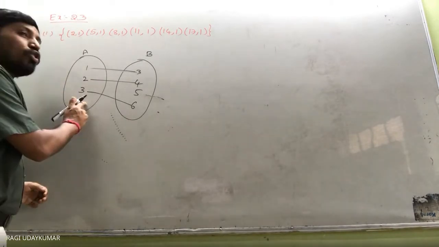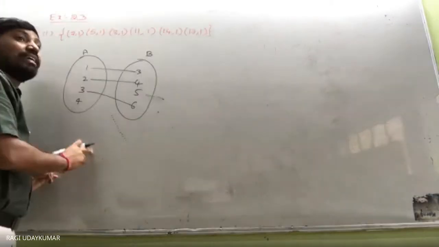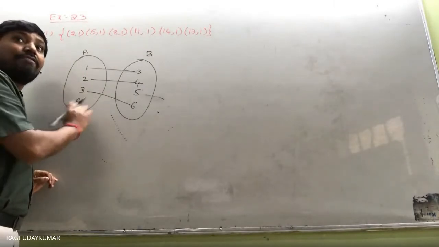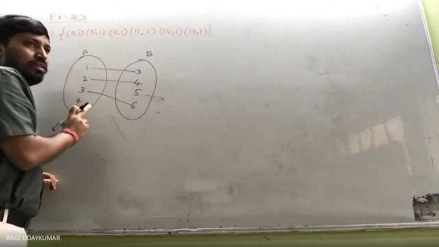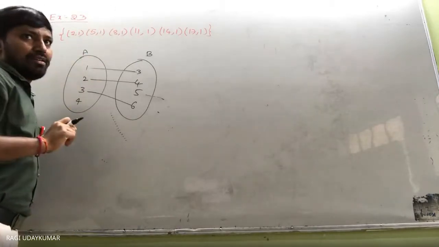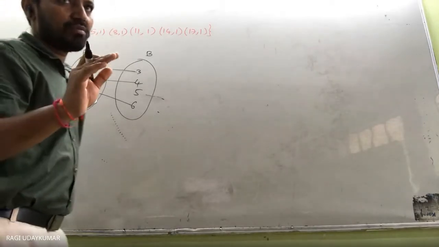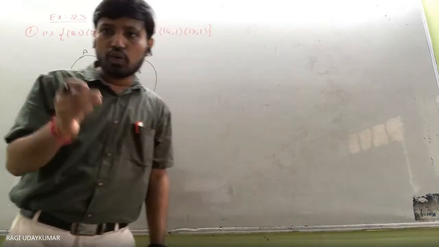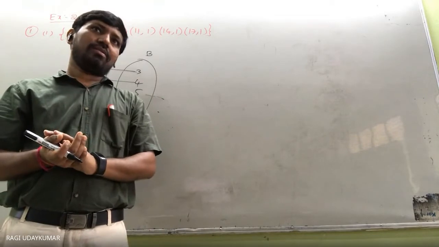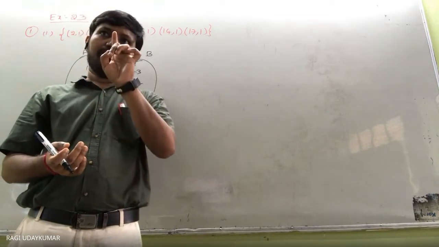Yes, 4 has no image. Every element should have some image, but only one image, a unique image. That is only called a function. Function is nothing but every element of the domain should have a unique image. Unique is nothing but one.